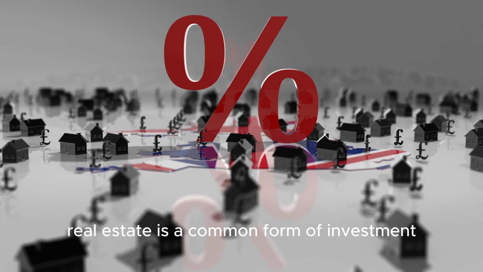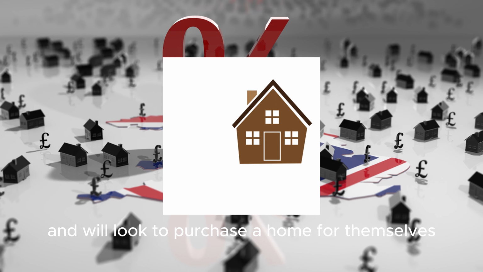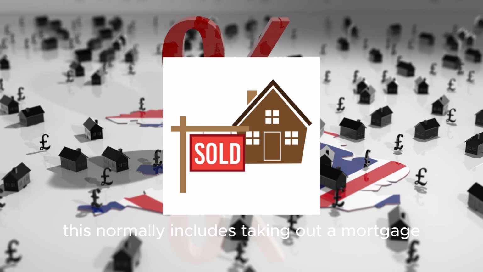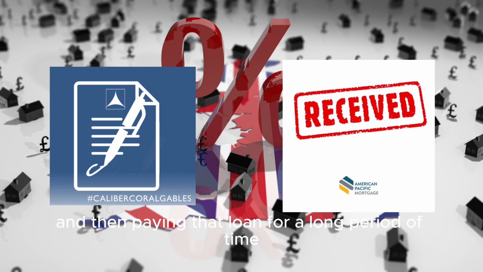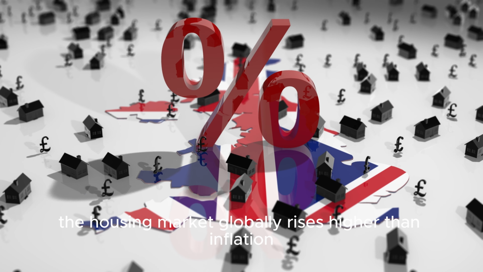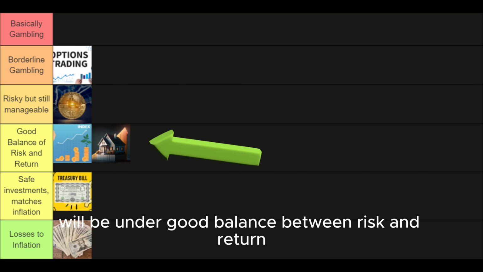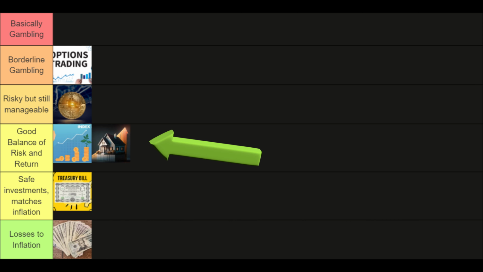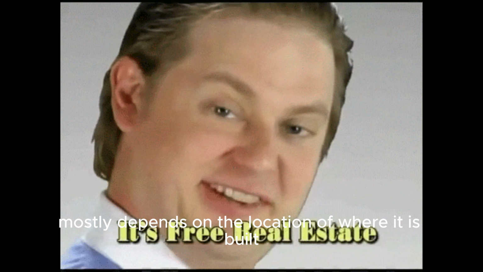Next, we move on to real estate. Real estate is a common form of investment as everybody needs a place to live and will look to purchase a home for themselves in the future. This normally includes taking out a mortgage and then paying that loan for a long period of time. The housing market globally rises higher than inflation and thus will be under good balance between risk and return. Though property price changes mostly depend on the location of where it is built.